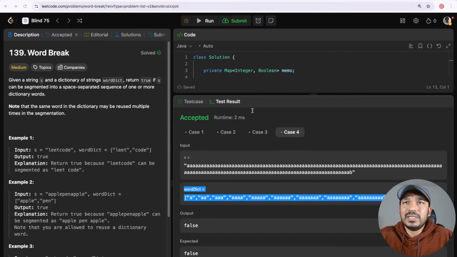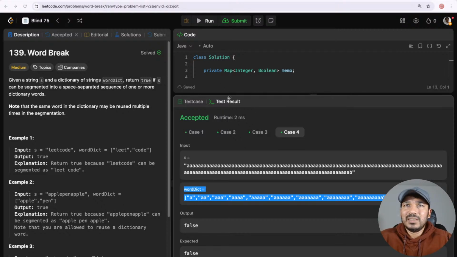Now let's take 2A, followed by 1A again, and then a B comes, which returns false. I'm not sure how many calls it might make, but it would be in the order of at least more than 10,000 recursive calls for all these combinations.